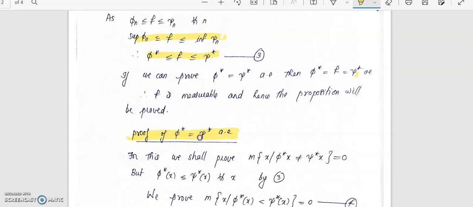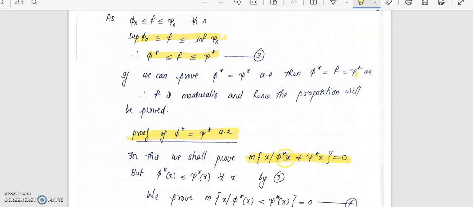So let us now prove that phi star is equal to psi star almost everywhere. Let us look at the set where this property does not hold. Consider the set of all x such that phi star of x is not equal to psi star. Since phi star is equal to psi star almost everywhere, the measure of this set must be 0. So to prove this, it is enough to show that the measure of the set of all x such that phi star is not equal to psi star is equal to 0.